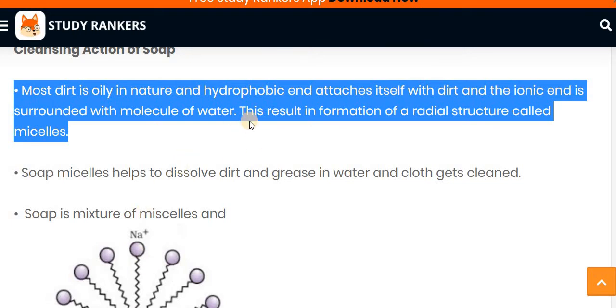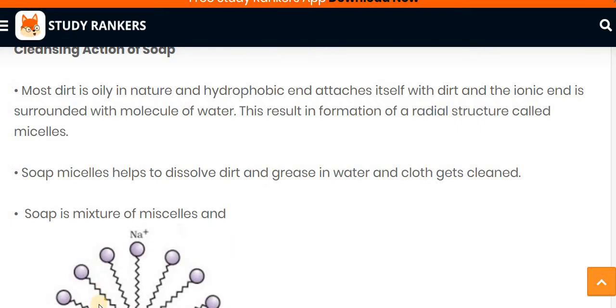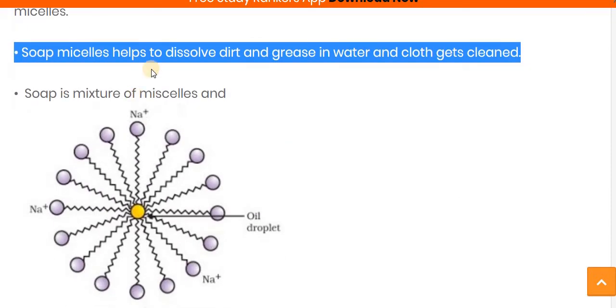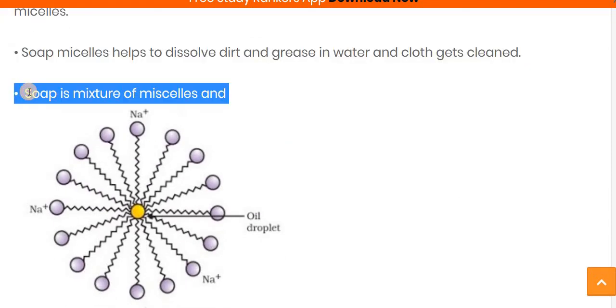Due to this, it results in the formation of a radial structure like this, and this structure is known as a micelle structure. Now the soap micelle helps to dissolve the dirt and grease in the water and the clothes get clean. If asked what is the importance of micelle structure, then the soap micelles help to dissolve the dirt and grease in the water and the clothes get clean. Now soap is a mixture of micelles.